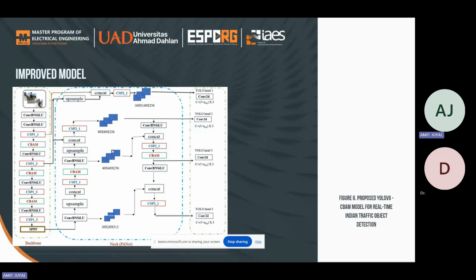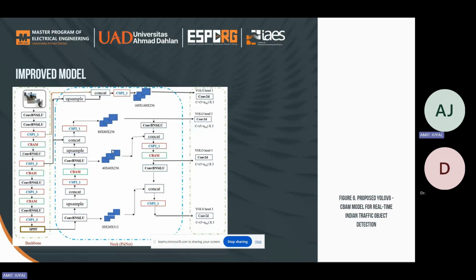And the third improvement which we have done in YOLO V5: in the traditional YOLO V5 there are only three heads, but in the present study we have added an extra head in the improved YOLO V5 CBAM to generate more features. YOLO V5 CBAM has four heads. In YOLO V5, which was originally developed, three detection heads make it possible to detect objects of different size.